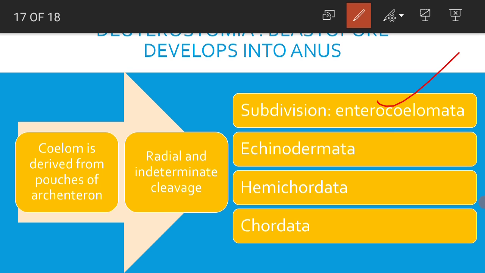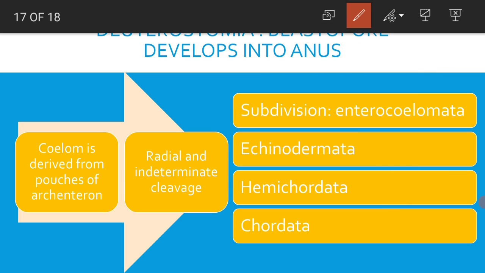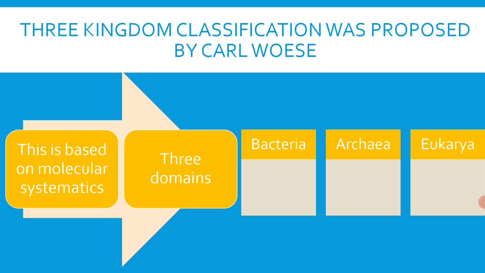Three categories of animals are included under enterocoelomata, namely echinodermata, which are invertebrates, hemichordata and chordata. Hemichordata of course connects invertebrates with chordates. Hemichordates are called half chordates. So hemichordata, chordata and echinodermata are enterocoelomates, which contain coelom formed from the pouches of archenteron. So that is about the five kingdom classification proposed by Robert Whittaker.